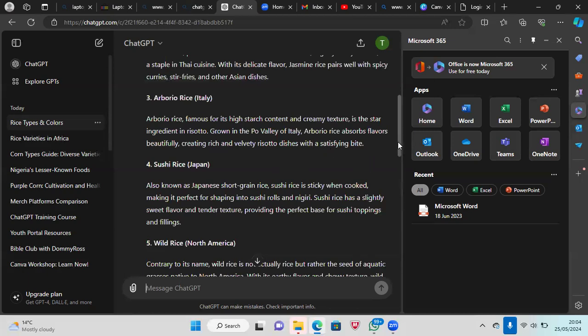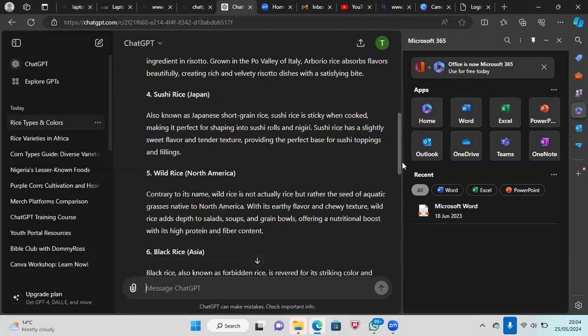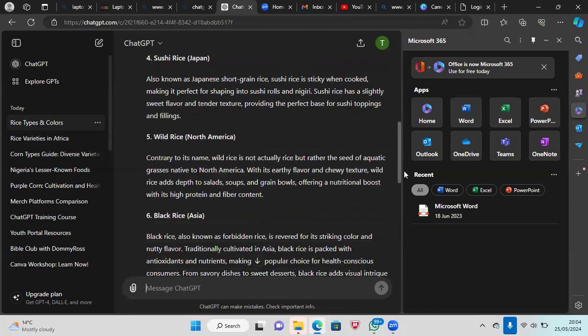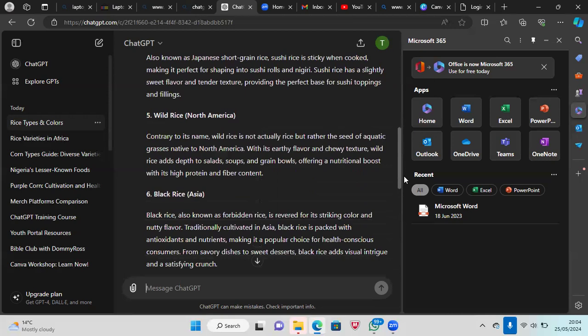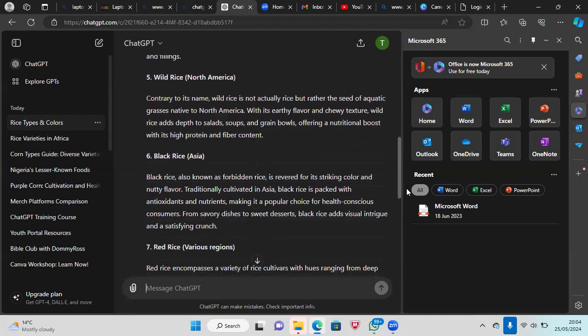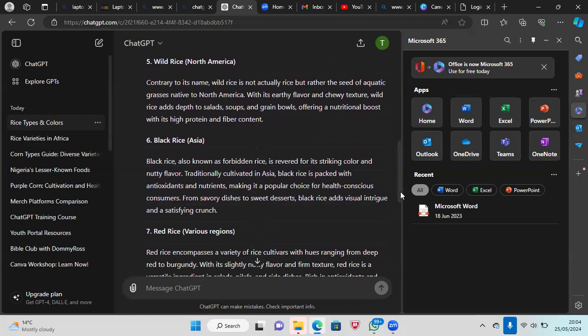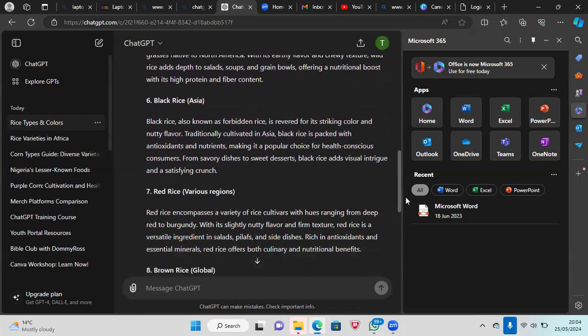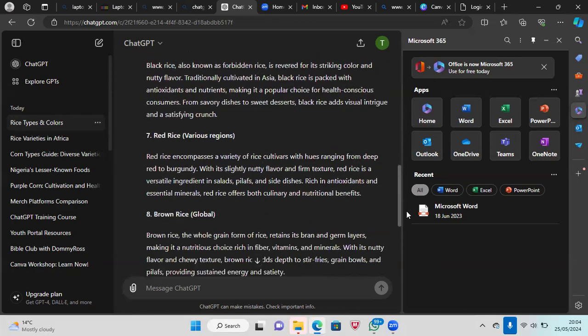Let's try another one. Japan, sushi. If anyone's tasted sushi before, sushi rice, yummy. The wild rice found in North America. And we have black rice, which is in Asia. Well, they call it forbidden rice. Now we're going to try and do something again. We're going to tell it to give us health benefits of these food items, especially this rice.